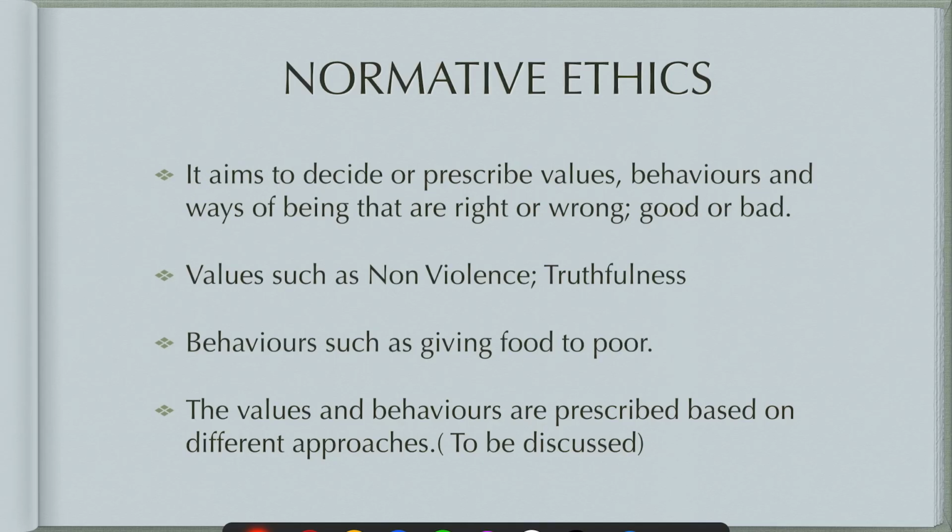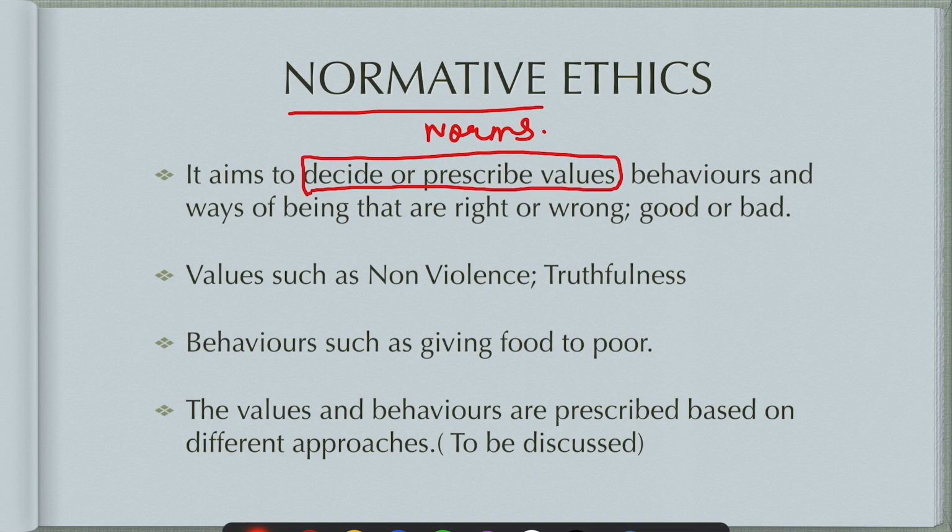So normative ethics, norms. Normative comes from the word norms. It aims to decide or prescribe values, behaviors, and ways of being that are right or wrong, good or bad. So it decides or prescribes. These are the keywords here. This will tell you that this is right and this is wrong.